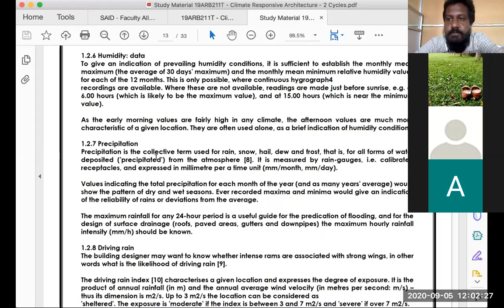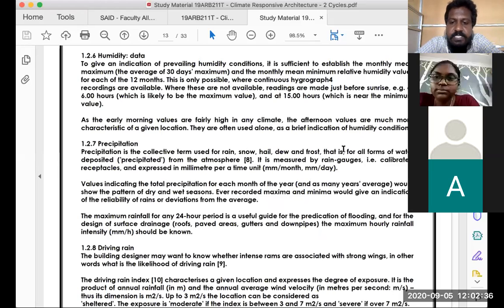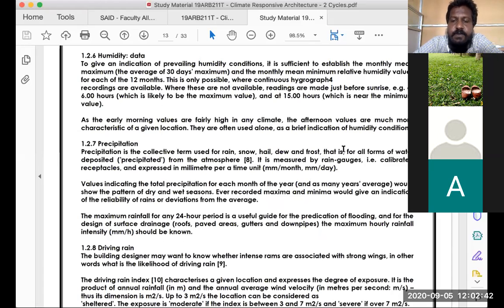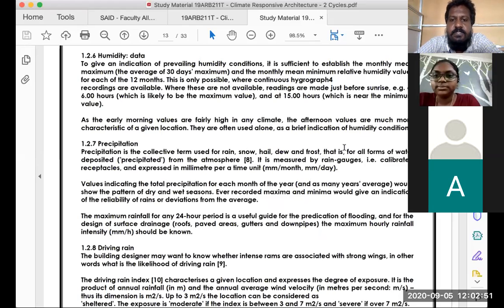So how is the rainfall measured? Rainfall is measured using rain gauges, and it is measured as number of millimeters per day. Normally, when you're hearing the news or looking at a newspaper, when they speak about rainfall, what is the data they give you? This is the amount of rain recorded in this place for today. So that's how it is being calculated.